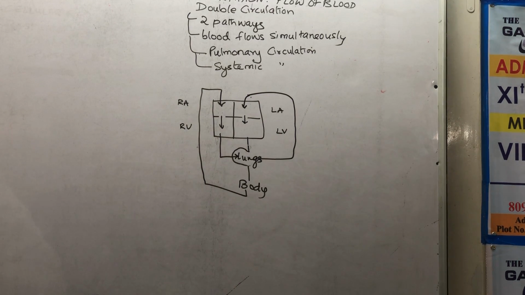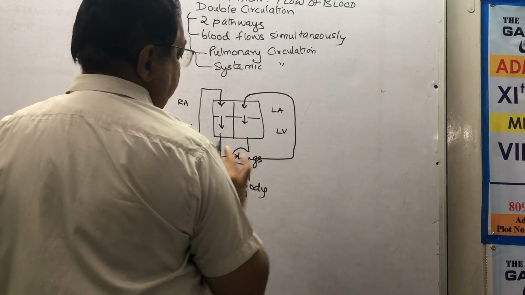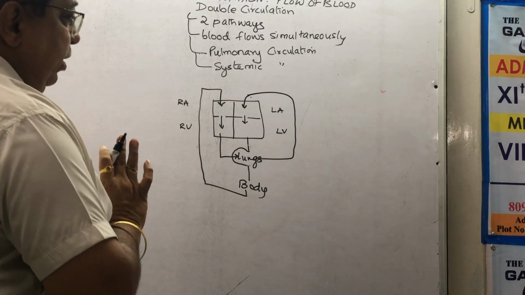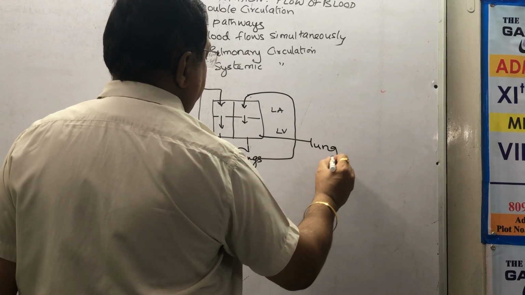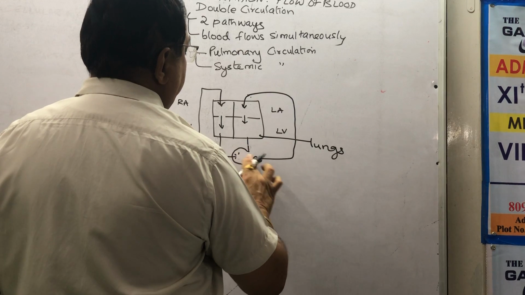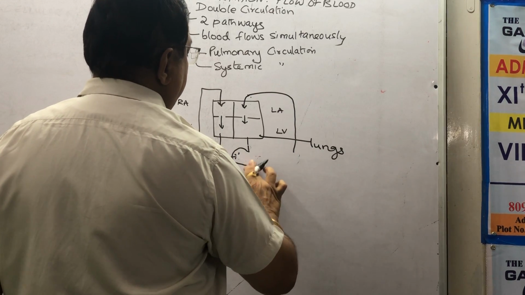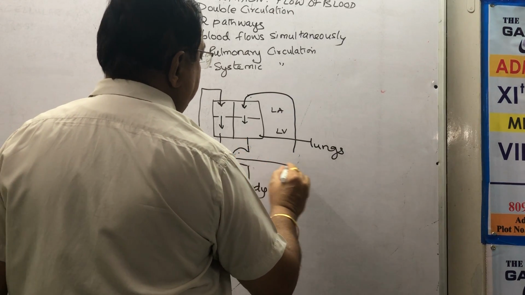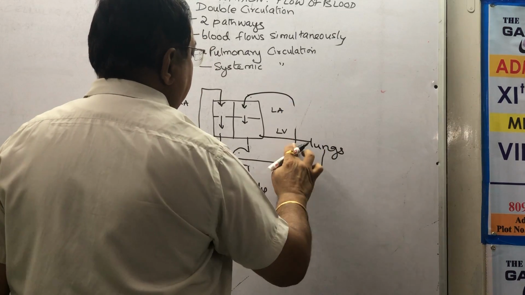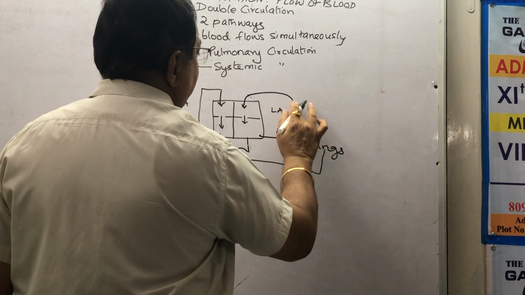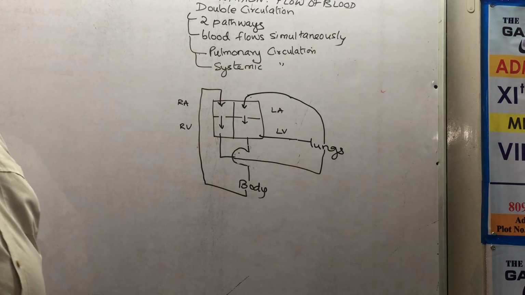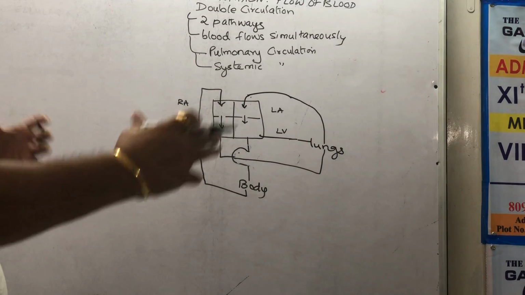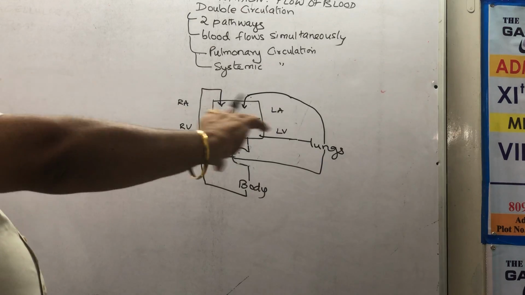Now, if this appears confusing to you, I will just modify. You can see the diagram first, how neat it looks. Otherwise, I will take it outside and write lungs here, and instead of writing lungs here, they do not look confusing. You can make it bigger, as big as you like. You see, now they don't look confusing. I have tried to draw small. You can make it bigger.